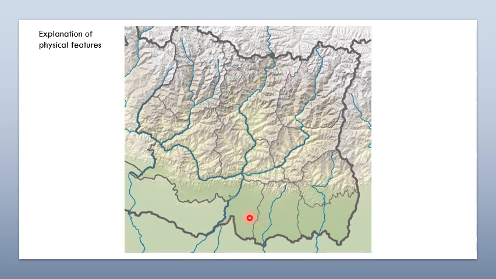To the south, here are 3 districts: Jhapa, Morang and Sunsari, and these are the Tarai part, and in between this northern Himalayan part and southern Tarai part, there is the hilly region. So this province consists of 1 Himalaya region, 2 hilly region, and the third one is Tarai region.